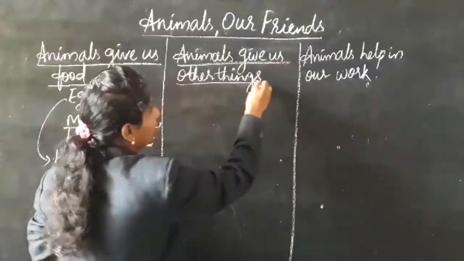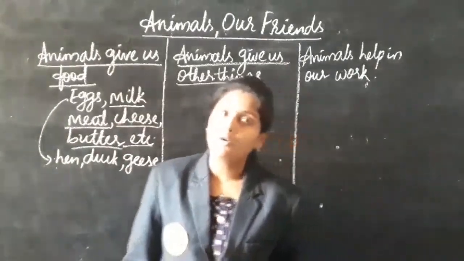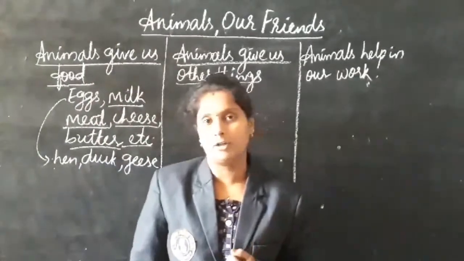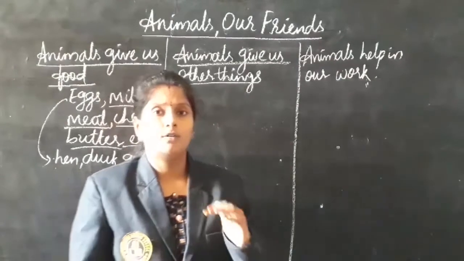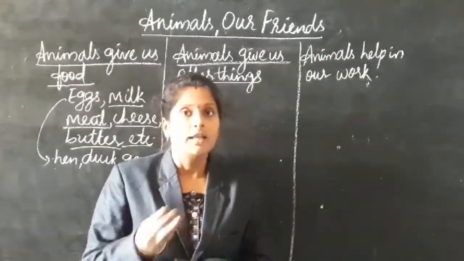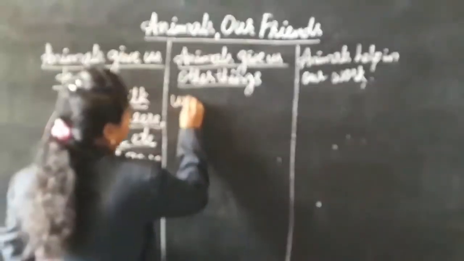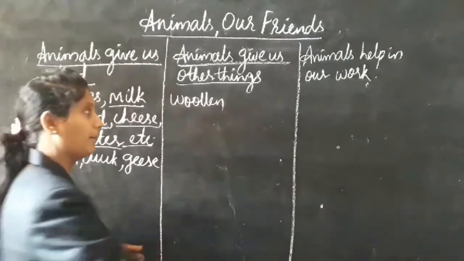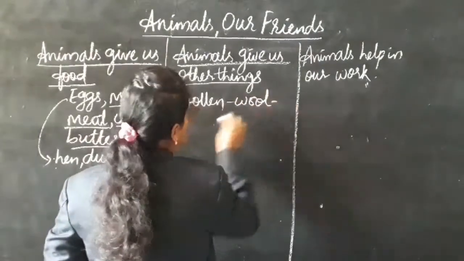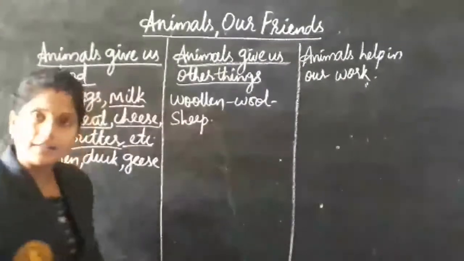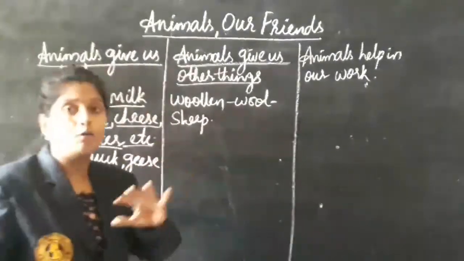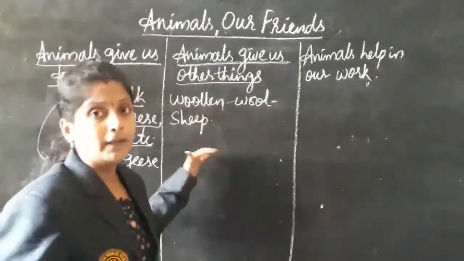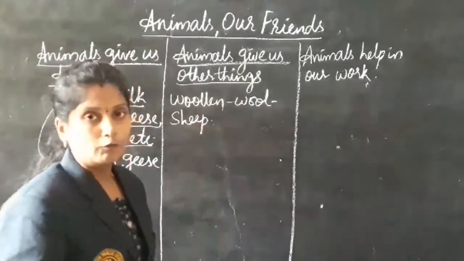Next, animals give us other things. I told you in the class about the clothes we wear. We wear different kinds of clothes according to the seasons, right? In summer we love to wear cotton clothes. In winter we like to wear woolen clothes. Wool comes from the sheep only. The outer skin of the sheep is like wool. They cut it and make it into woolen clothes.